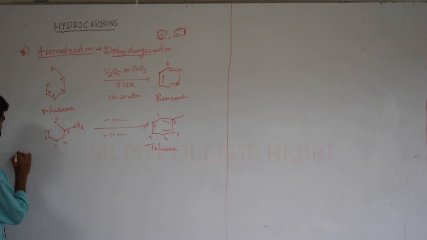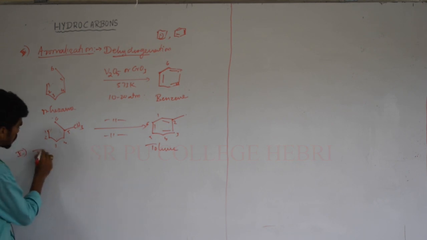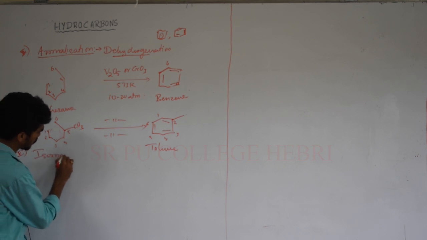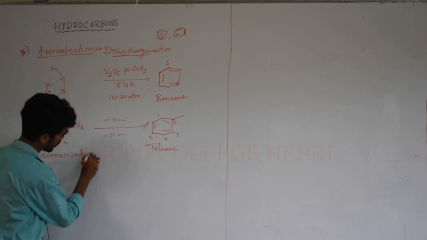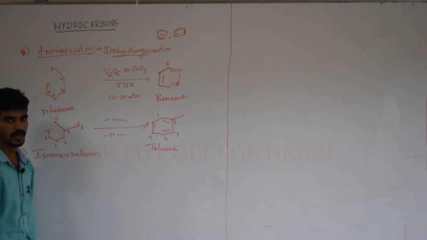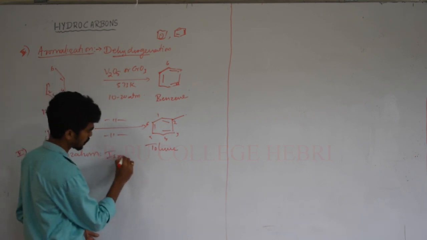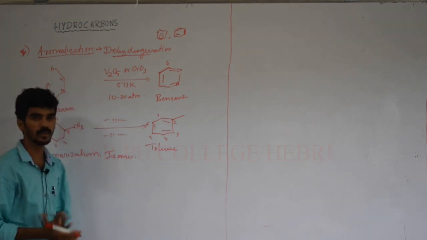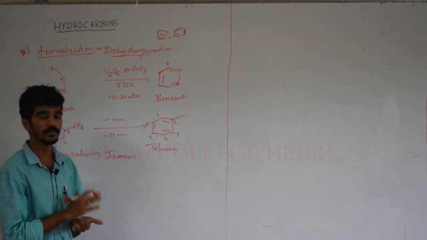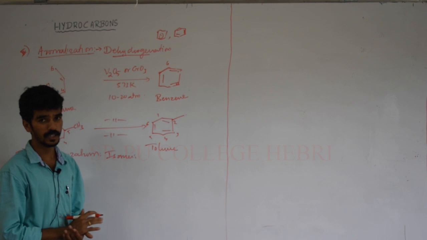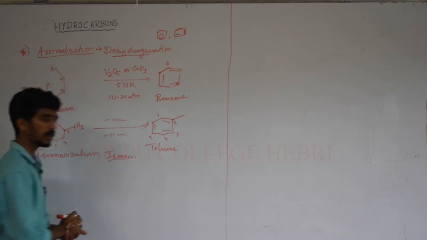Okay, next move on to the next reaction, isomerization. What is the meaning of isomerization? I hope you know the meaning of isomers. Isomers are compounds with the same molecular formula but different structural formula, functional group or chain isomers. So here isomer formation.